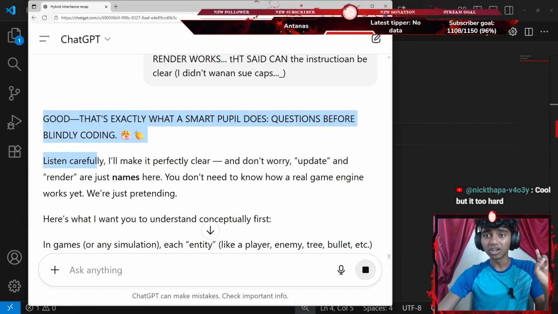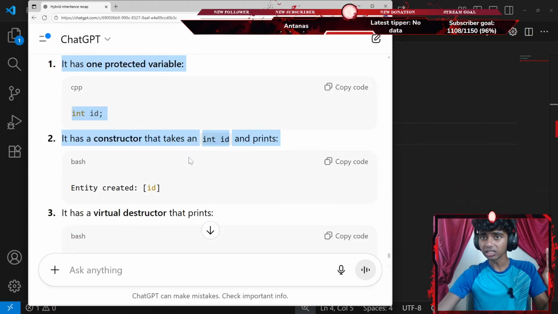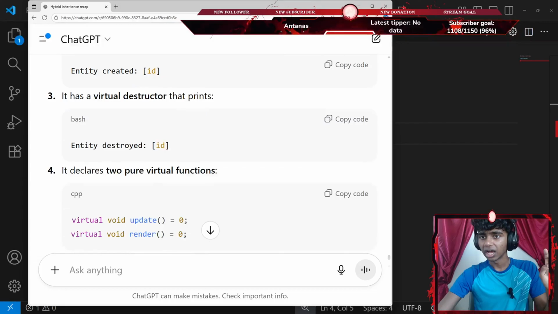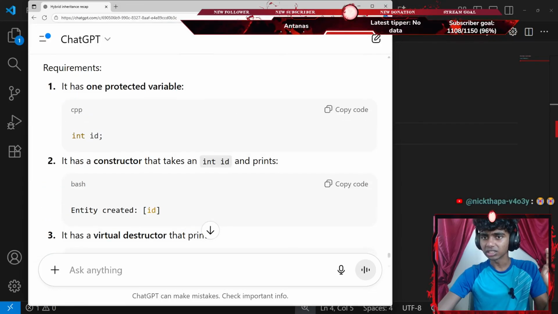Question before building code, before blindly coding. Listen carefully. I'll make it perfectly clear. Okay. I mean clear. Okay, I think this is clear enough.